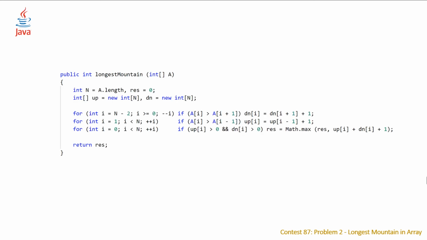So the Java code looks very, very similar, just slightly different syntax for setting up our arrays. And the only real difference here is that in Java, there is no such thing as implicit conversions. So you can't just check to see if this is a non-zero value. You have to explicitly say that the integer is greater than 0, and this will be a Boolean.